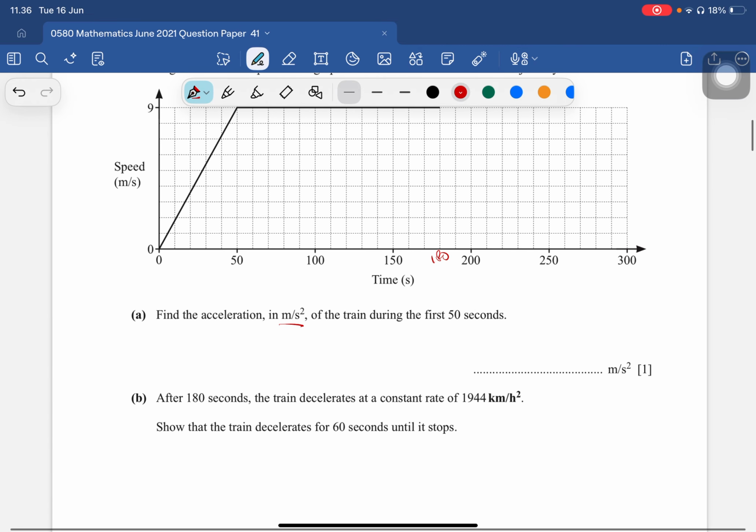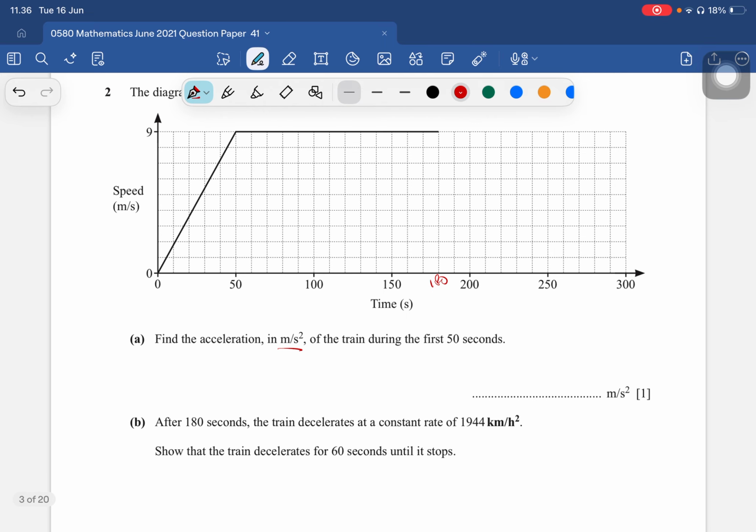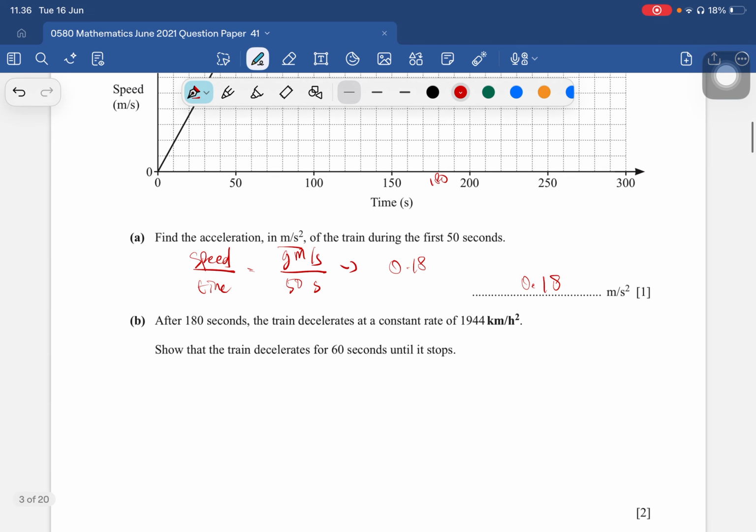Let's calculate it. We have speed divided by the time. Speed is 9 meters per second, we divide by 50 seconds. So we got 0.18 meters per second squared.